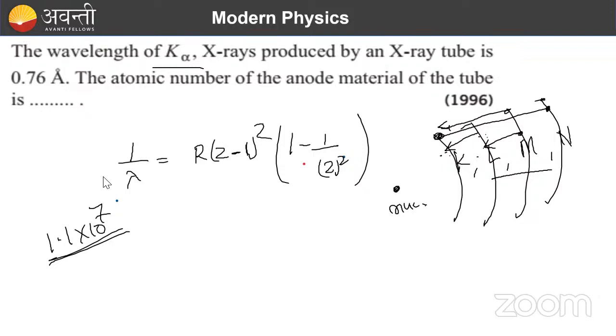What is the value of Z minus 1 coming out to be? Calculation should be fast, put the values. 1 by 0.76 angstrom, 10 to the power minus 10, equals R, 10 to the power 7, (Z minus 1) square, divided by, this is 4 and this is your 3. Now calculate this one.